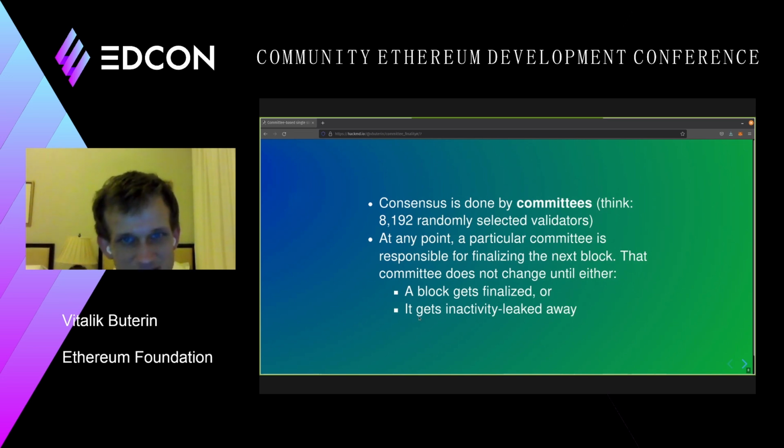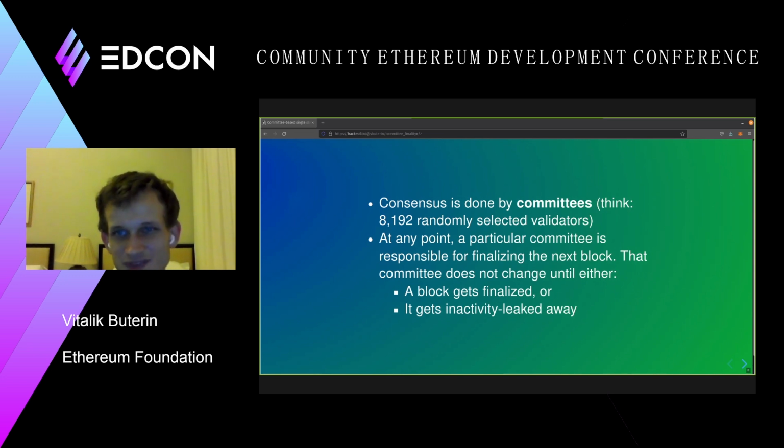At any point in time, a particular committee is responsible for finalizing the next block. And the committee that is responsible does not change. It stays exactly the same until one of two things happens. The first is that a block gets finalized, or the second is that the committee gets inactivity leaked away. So what that means is that currently there is one committee, we'll call it committee A, and if that committee finalizes a block, then after that, the committee can switch to committee B.